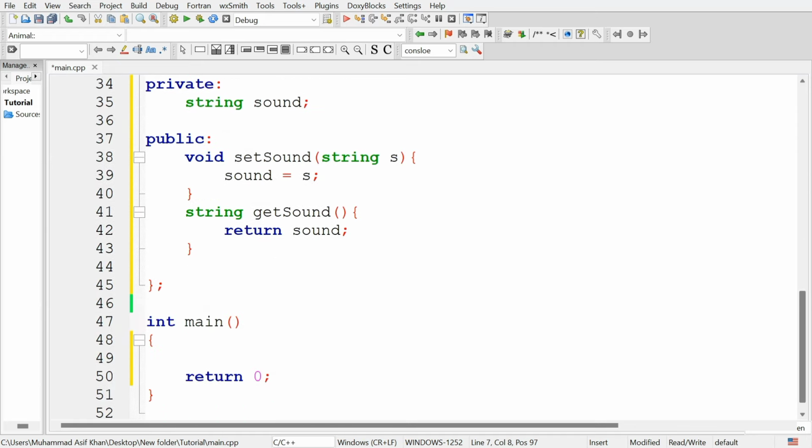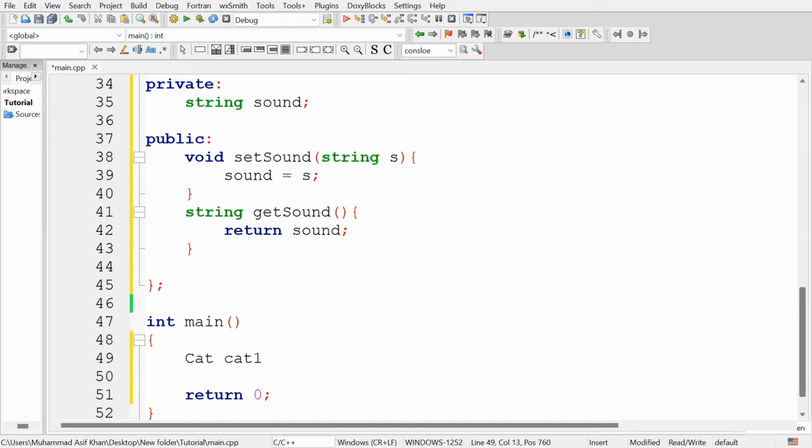Let's create an example object of cat class to check how inheritance works. So create an object of cat class. First type the name of the class, then type the name of the object you are going to create.